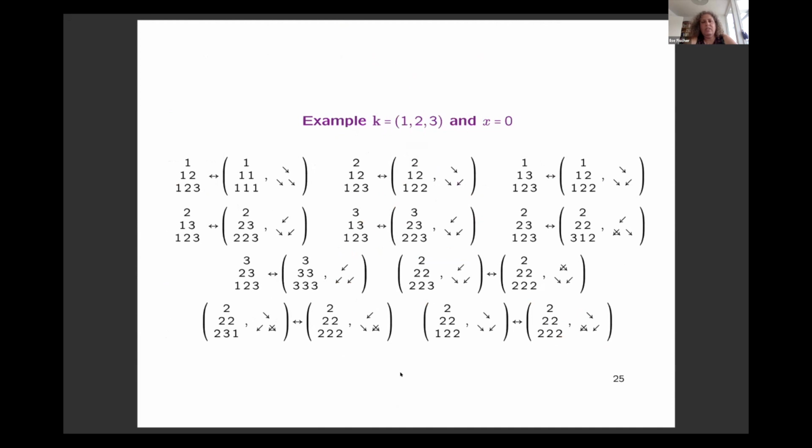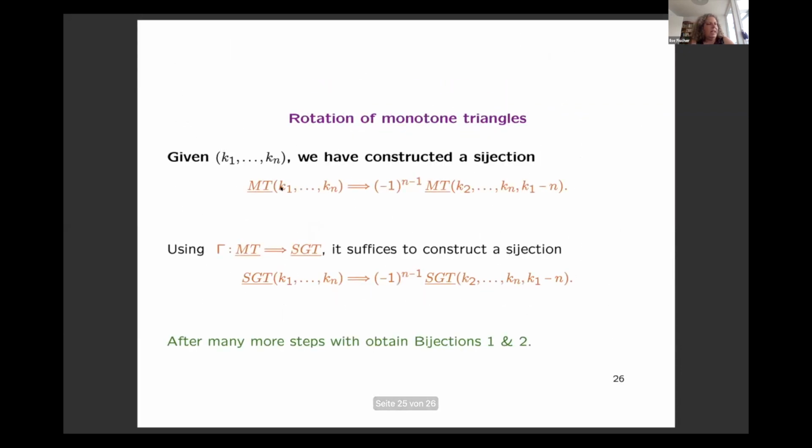So also this is coded. Here I give the example when the bottom row is 1, 2, 3. So here you have a monotone triangle where the bottom row is 1, 2, 3. And the bijection maps it to a pair of a Gelfand-Zetlin pattern and an arrow pattern. I skip a lot of details, of course, I cannot do everything, but this bijection between shifted Gelfand-Zetlin patterns and monotone triangles, that's one crucial thing.